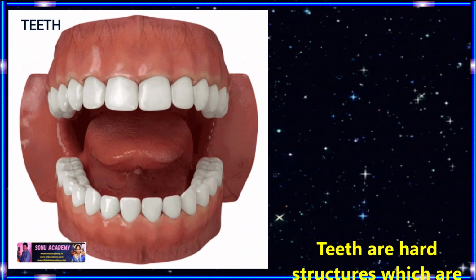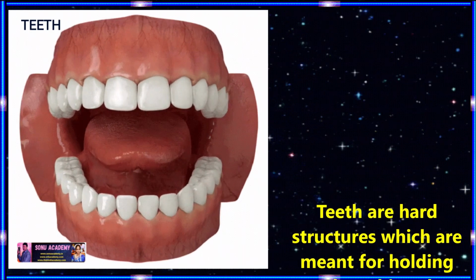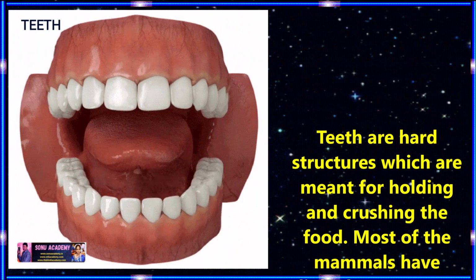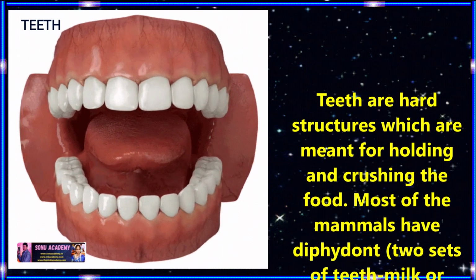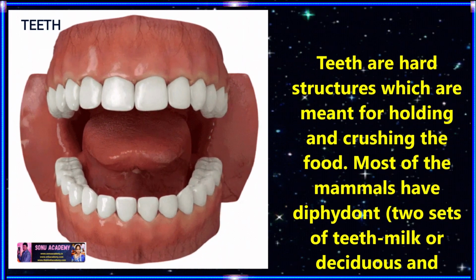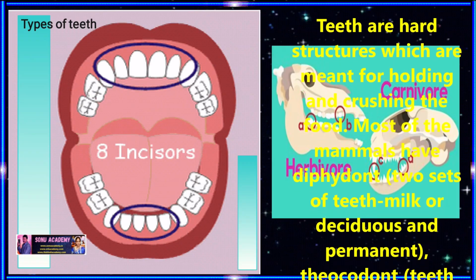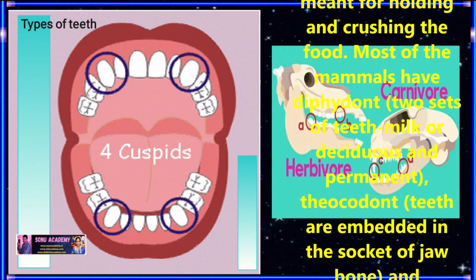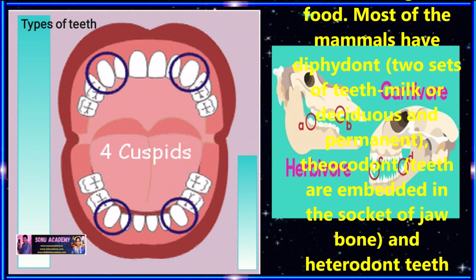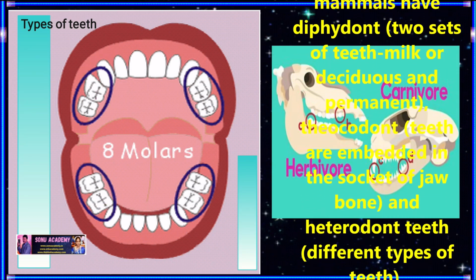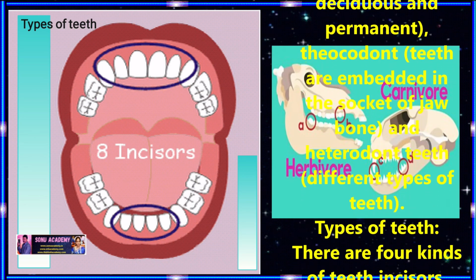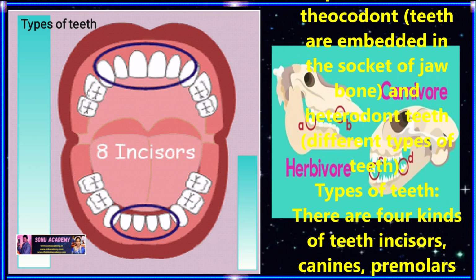Children, now let us discuss teeth and their function. Teeth are hard structures which are meant for cutting and crushing the food. Most of the mammals are diphyodont, meaning 2 sets of teeth, milk or deciduous and permanent set. Thecodont means the teeth are embedded in the sockets of jaw bones. Another type of teeth is heterodont, meaning they have different types of teeth.